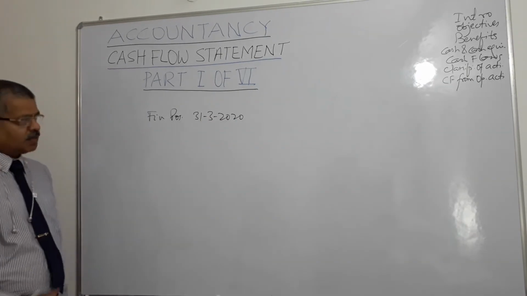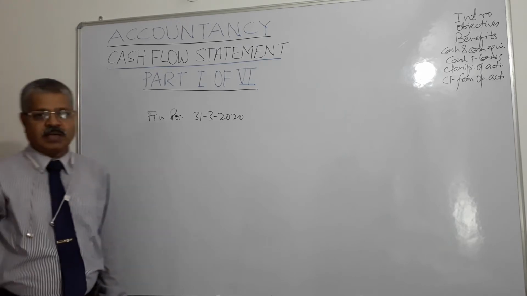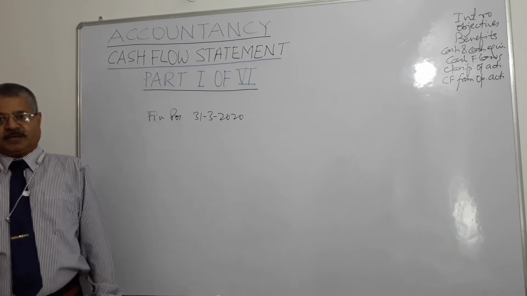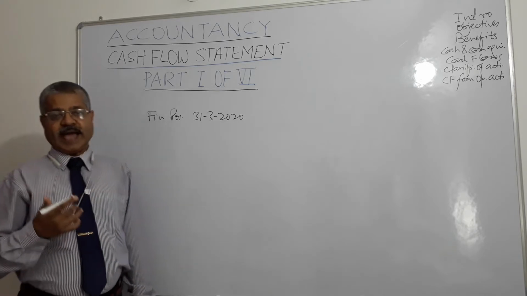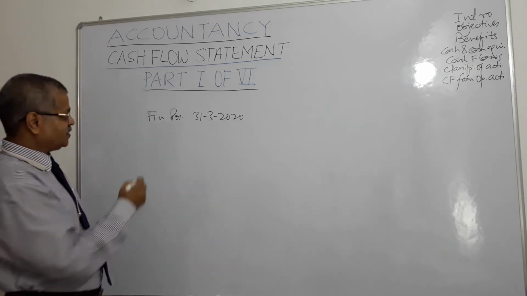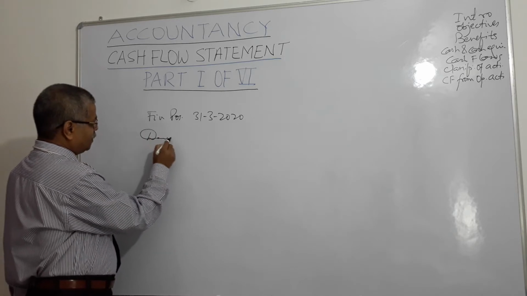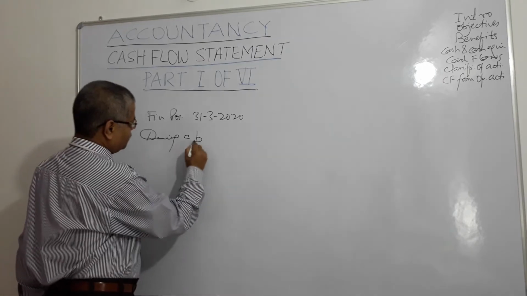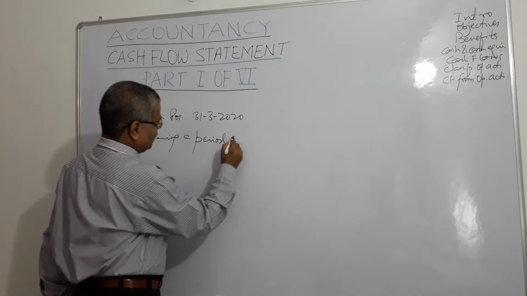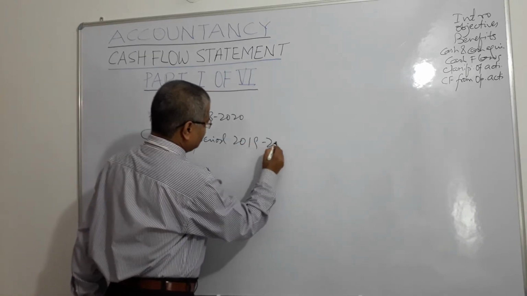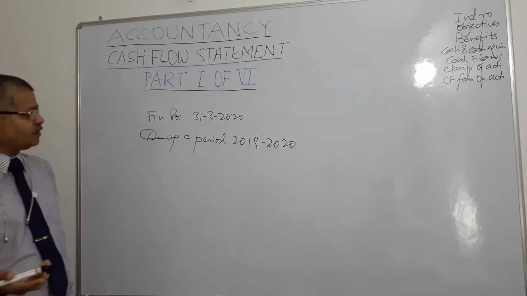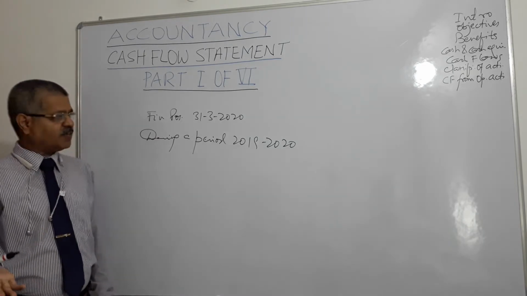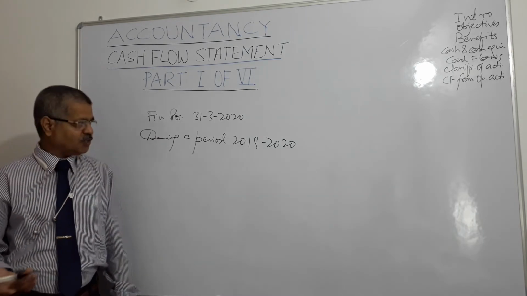This is the balance sheet. And another is income statement, which shows results of operating activities of an enterprise during a period, say 2019-2020, during a particular period, say 1 year. And in India, generally it is 1st of April to 31st of March.